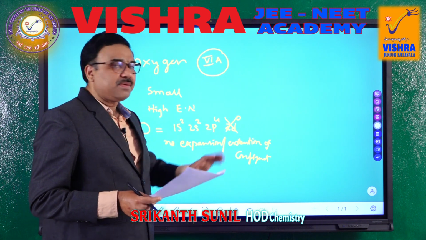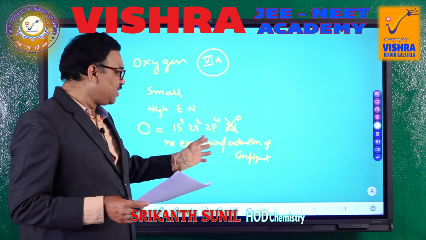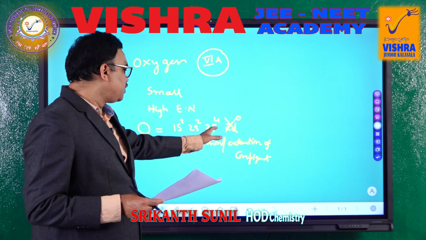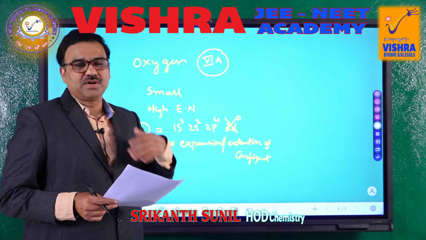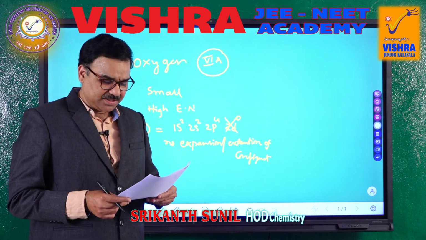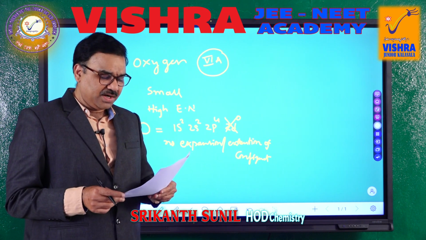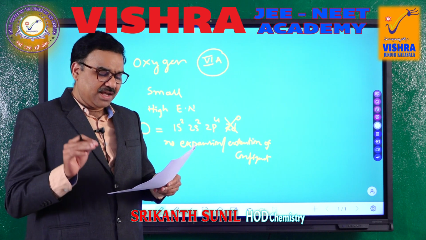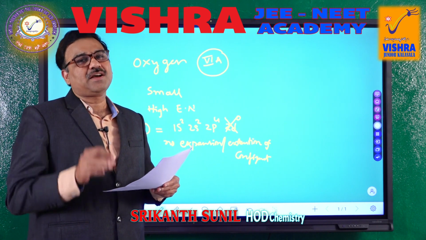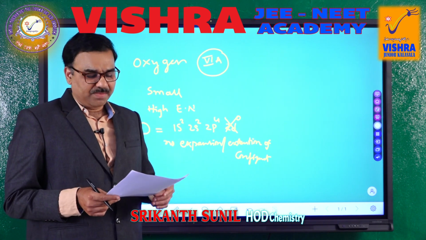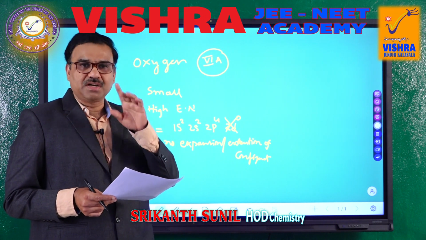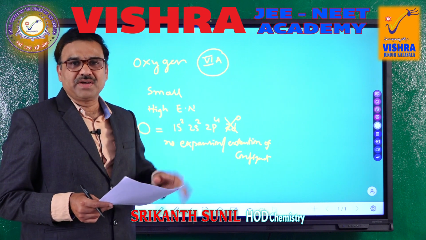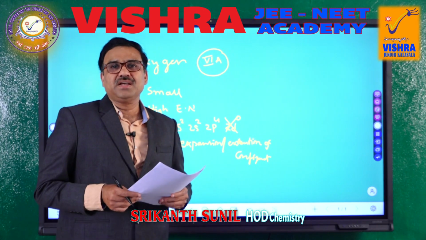So, these d orbitals are not present, so it cannot expand its configuration. 2p only will be the last, it cannot show more and more oxidation states. That is the most important point. And the fourth one is large size, high electronegativity, presence of vacant d orbitals, which is wrong. So, the first, second and fourth options are wrong. The third option is exactly what we have explained, so the third option is the correct option.